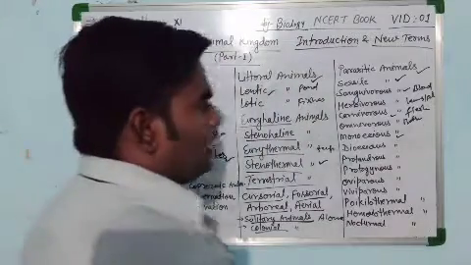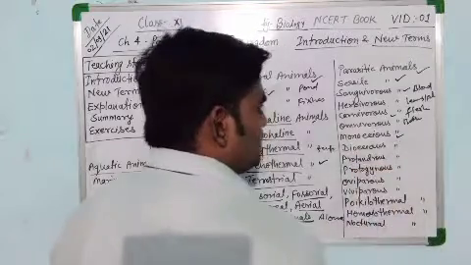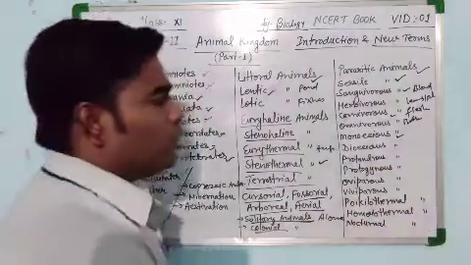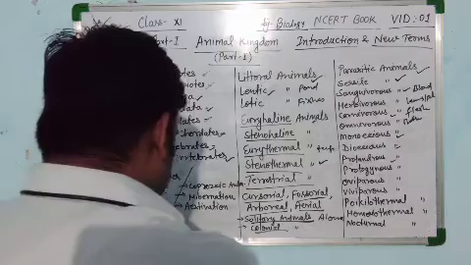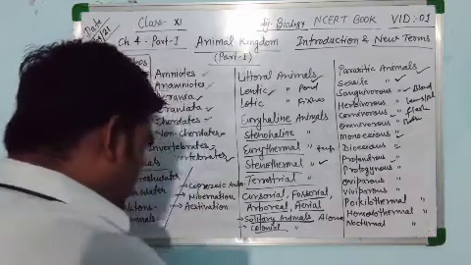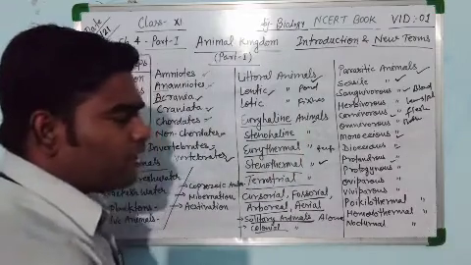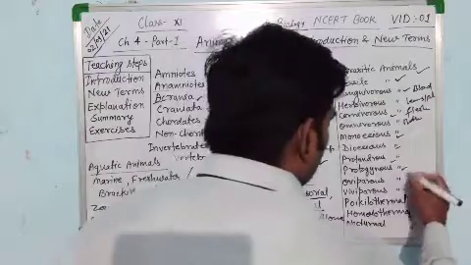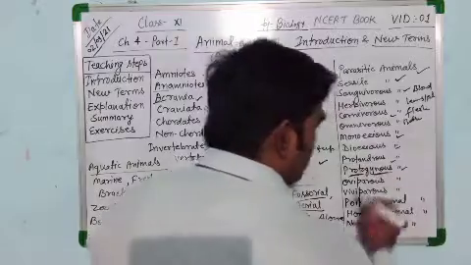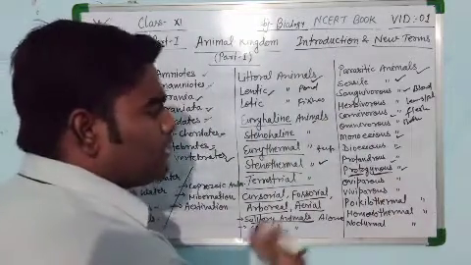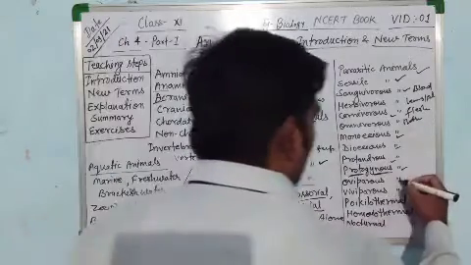Next term is monoecious. Such animals have both sex organs in the same individual. Next is dioecious. If the sex organs are present in two separate organisms, that is dioecious. Next one is protandrous. If the male sex organ matures earlier than the female, it is known as protandrous, for example, earthworm. Next is protogynous. Proto means first and gynous means ovary. If the ovary matures earlier than the male sex part, that is known as protogynous, for example, Herdmania.